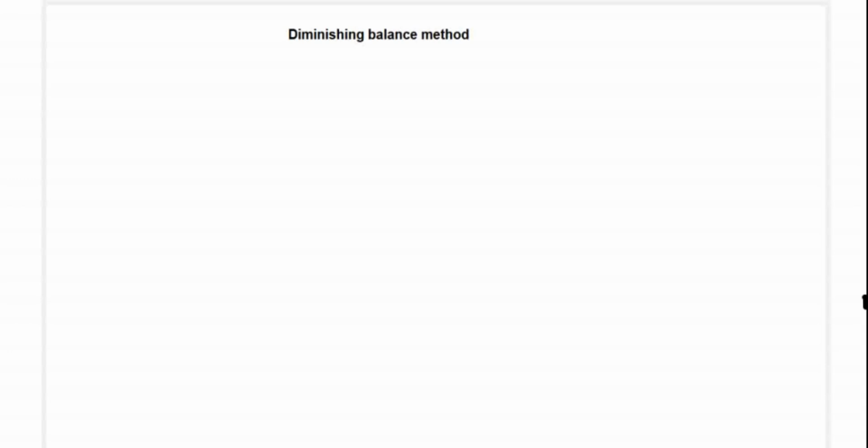Let's start with the diminishing balance method. What is the meaning of diminishing balance method and how do we calculate depreciation using this method? We are going to understand it with the help of an example. Remember, whenever we are asked to calculate depreciation using this method, we are provided with the following information.